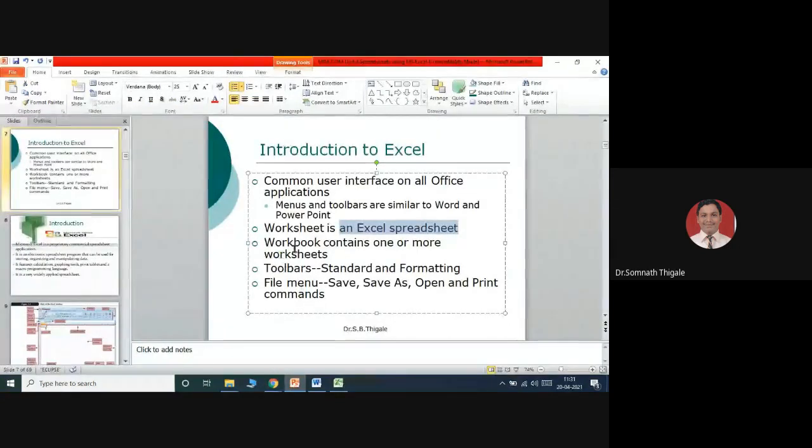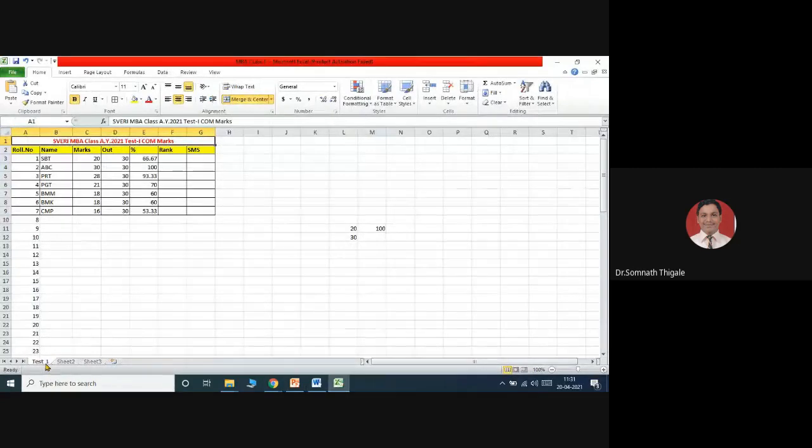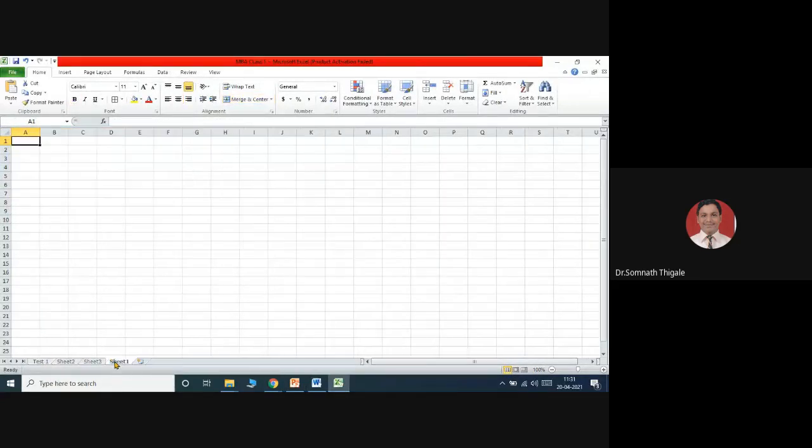Then a workbook contains one or more worksheets. See here, you can have 1, 2, 3. If you want to add more sheets, click here and the sheets will be added over here. If you want to delete one of the sheets, select this and select the option delete. In this way, you can add sheets whenever you require.